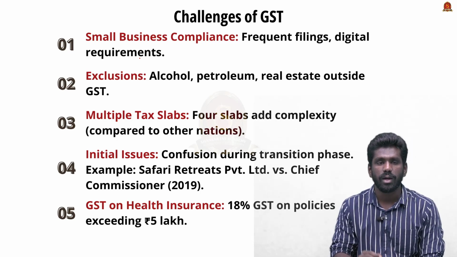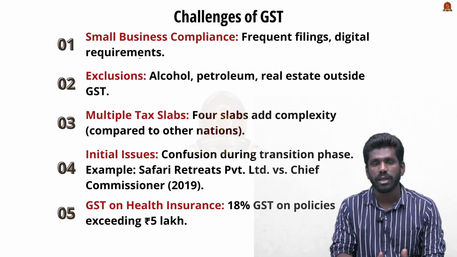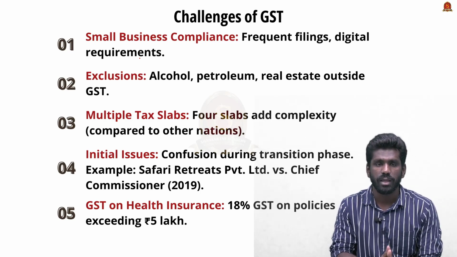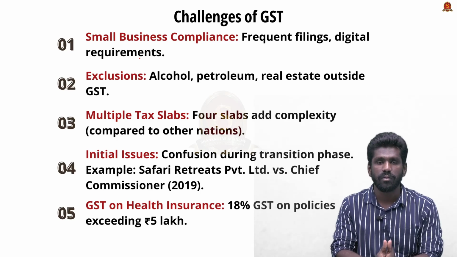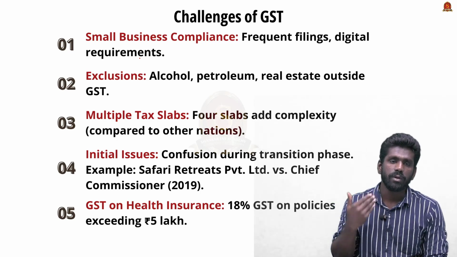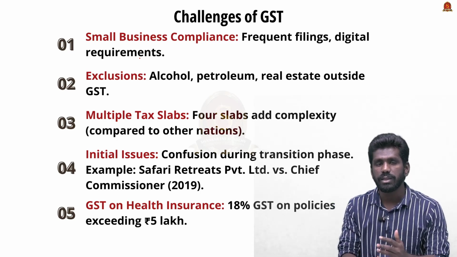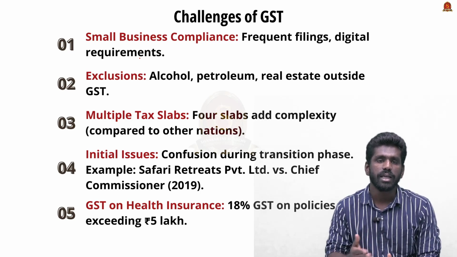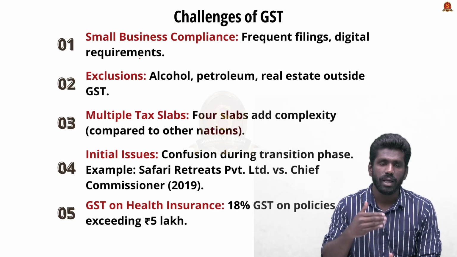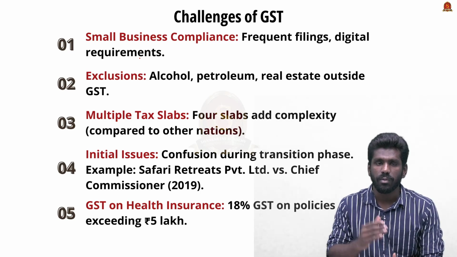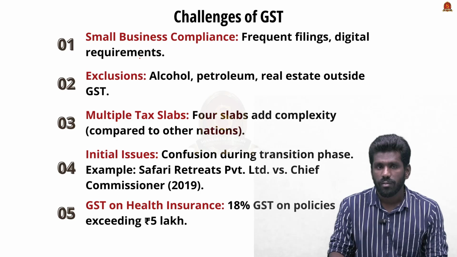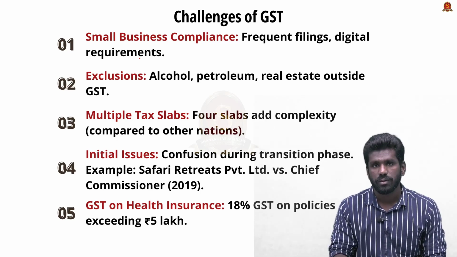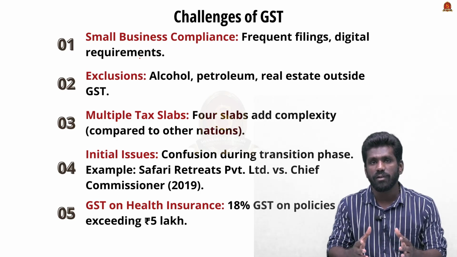The next one is multiple tax slabs. See, as we have seen earlier, 28%, 18%, 5%, 0%, the tax slabs vary for various products. So these multiple tax slabs have added complexity to the already existing complex system. See, the GST has reduced the multiplicity of taxes, that is, it has reduced the number of taxes that existed in the country, but it has introduced more tax slabs into the GST system. So this is also a multiplicity of tax system.